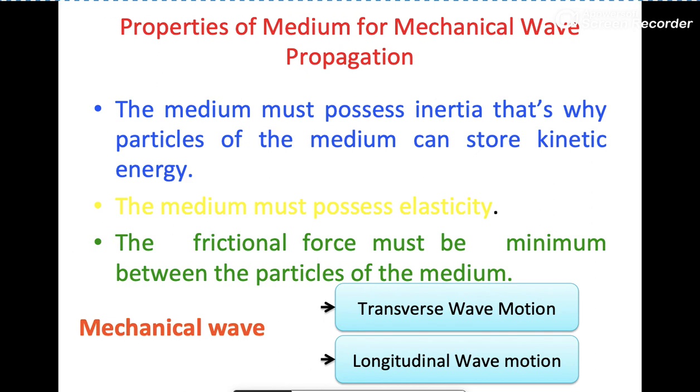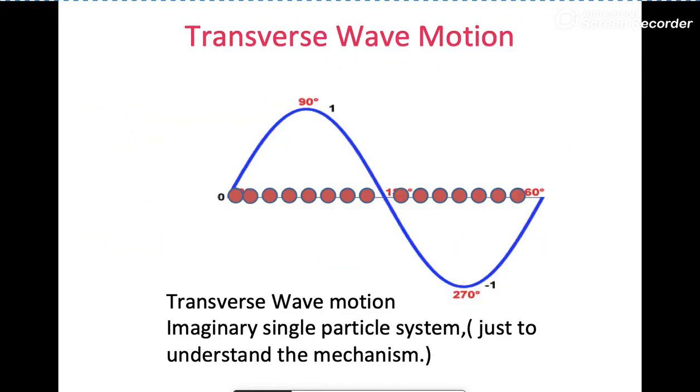Properties of the medium for mechanical wave propagation. The medium must possess inertia, so that particles of the medium can store kinetic energy. The medium must possess elasticity, and the frictional force must be minimum between the particles of the medium. Now we know that mechanical wave is classified into two parts: transverse wave motion and longitudinal wave motion.